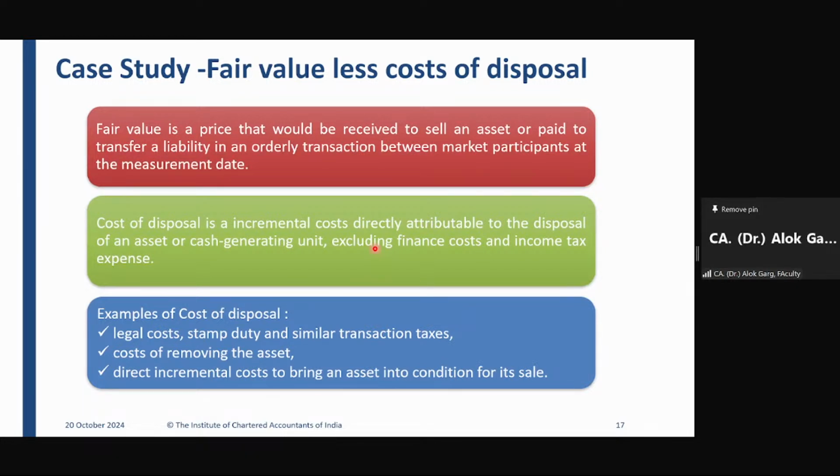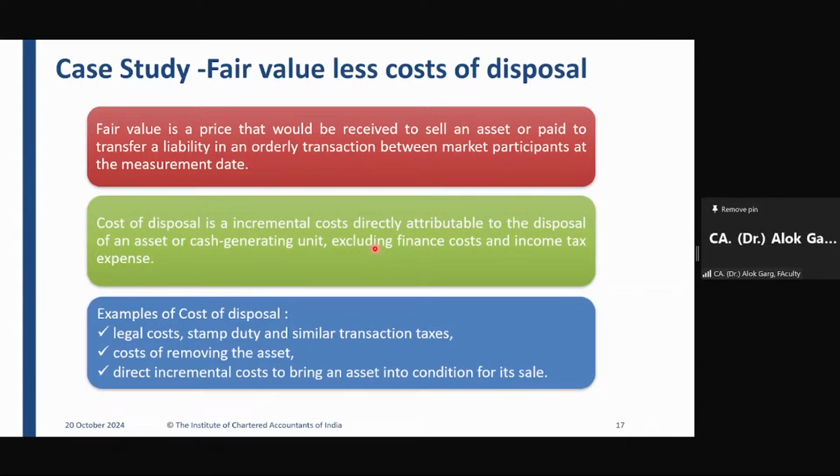Now let me give you an example, and let me ask you whether it is a cost of disposal or not. A company has a machinery, and the company wanted to sell the machinery, or the company wants to check the impairment of machinery, and the company engaged a valuer for the purpose of checking what is the market value of this machinery.